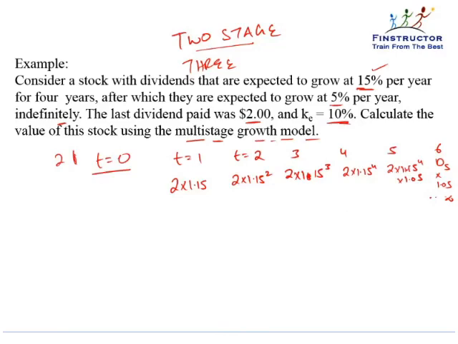Now, like we did in the previous question, if we assume that t equal to 4 is t equal to 1 and t equal to 3 is t equal to 0, then the dividend is growing consistently at the rate of 5%.